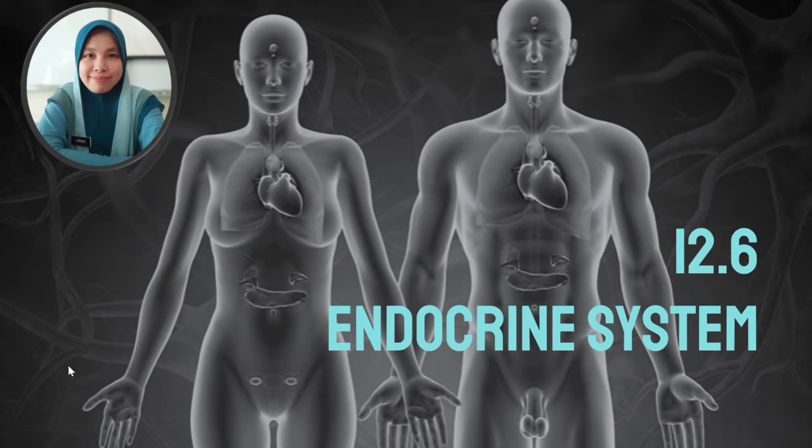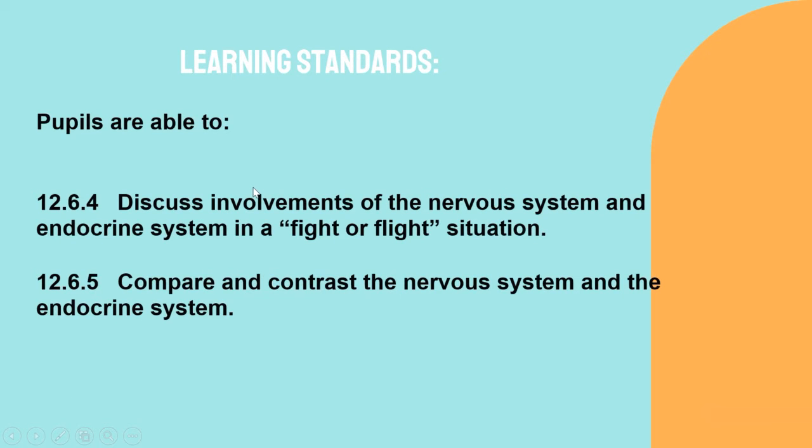Alright, so for today, we are going to discuss two learning standards. Pupils are able to 12.6.4: discuss involvements of the nervous system and endocrine system in a fight or flight situation.